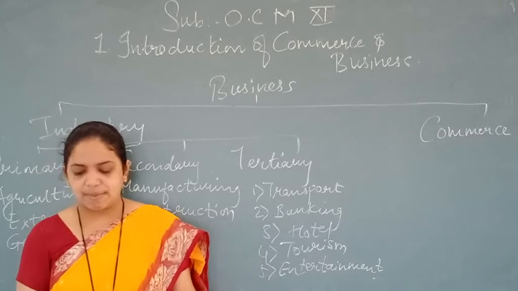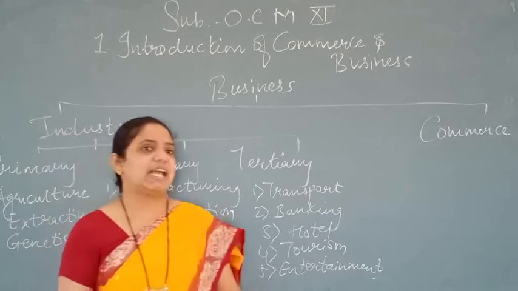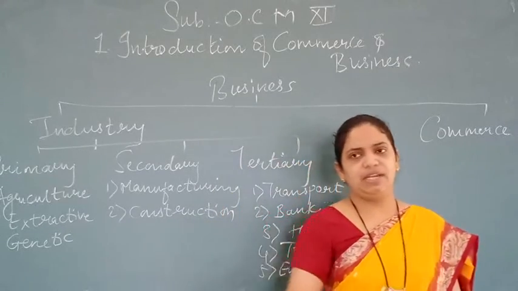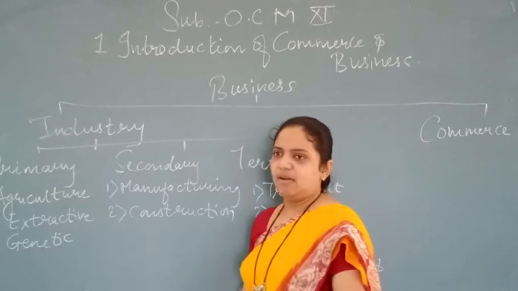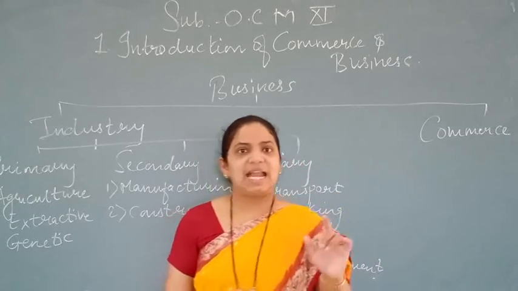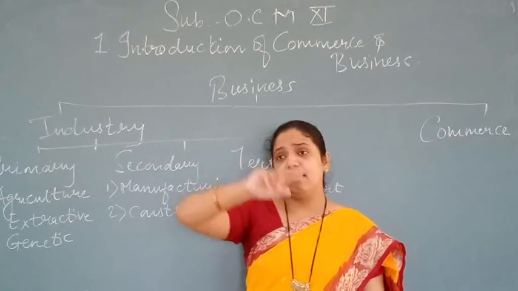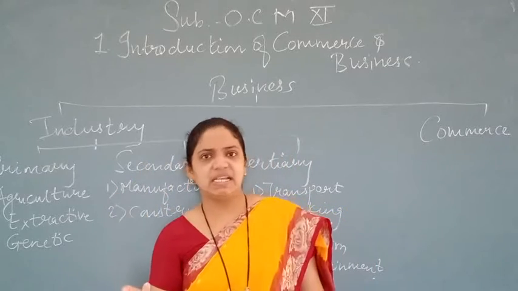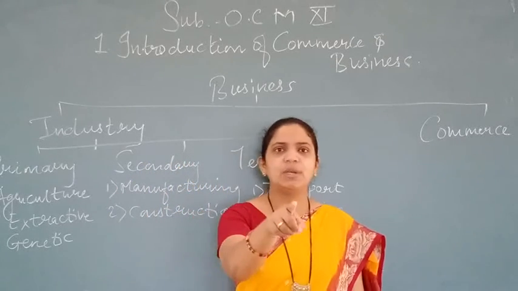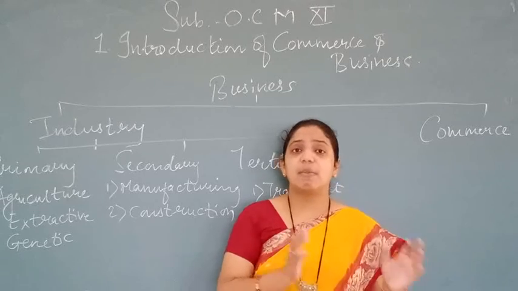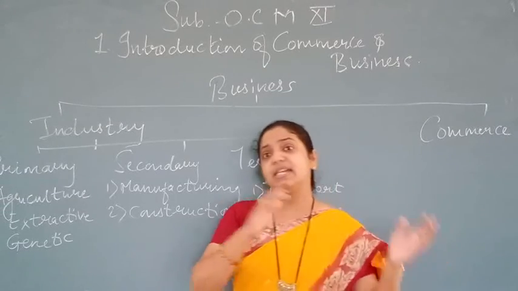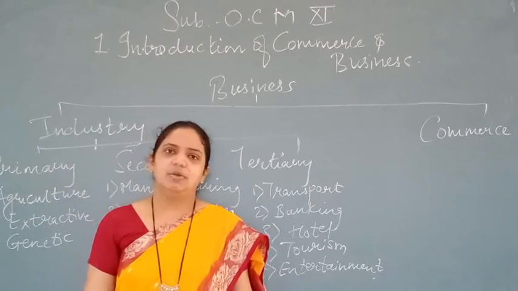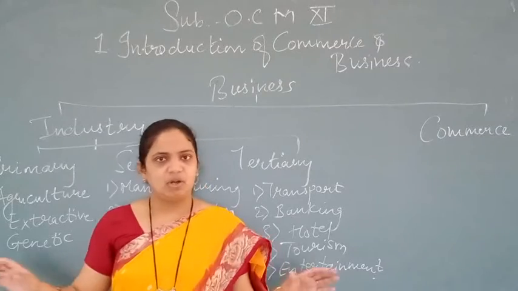Then an example is given. Tomatoes provided by primary industry are used for making sauce and ketchup. Now tell me, tomatoes are produced by farmers through cultivation of land, and farmers produce what? Tomatoes. That is primary. But when those tomatoes come into the industries where ketchup, sauce and various ingredients are made from tomato, at that time you will say it is secondary industry, because when tomato is produced it's primary, but when it is brought into the secondary and converted into a finished product, you will say it's secondary industry. Got it, everyone?